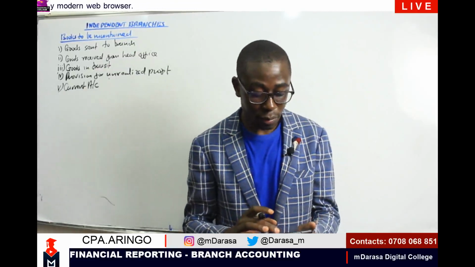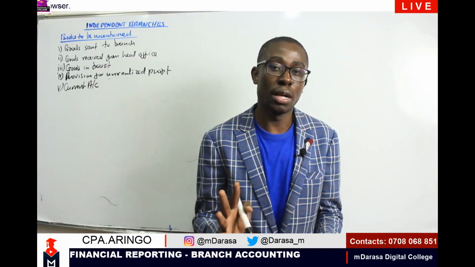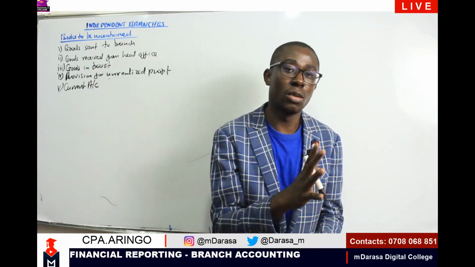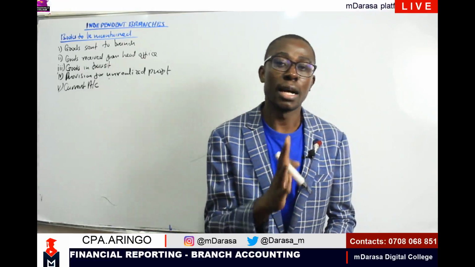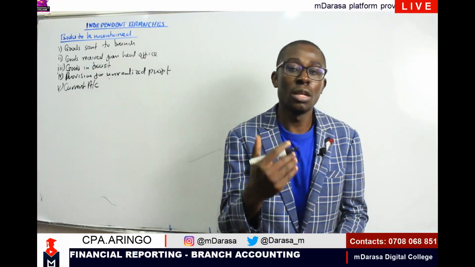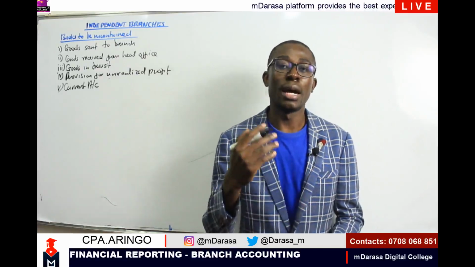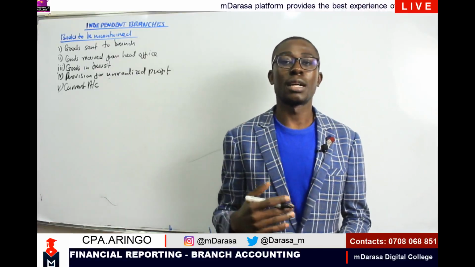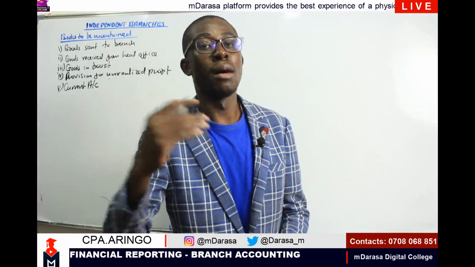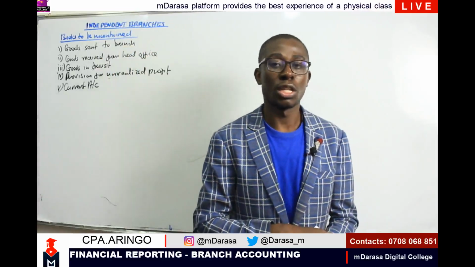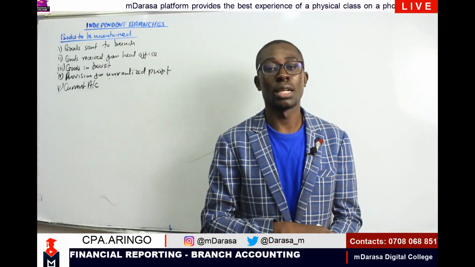The current accounts will come into play in that you will find the branch current account balance, because you'll be having 2 accounts. This is branch current account and head office current account. The branch current account will be maintained by the head office, whereas the head office current account will be maintained by the branch.